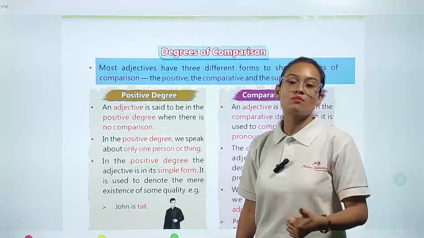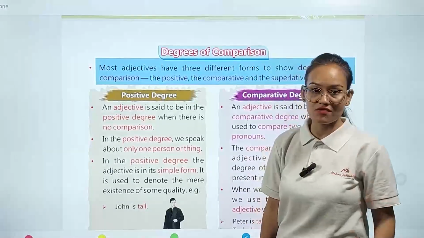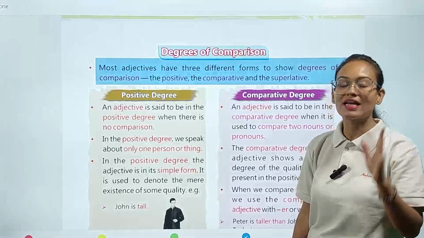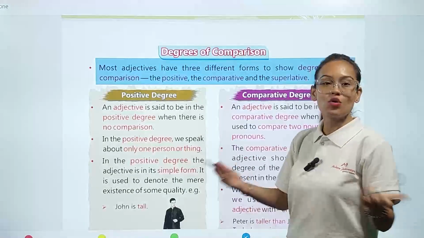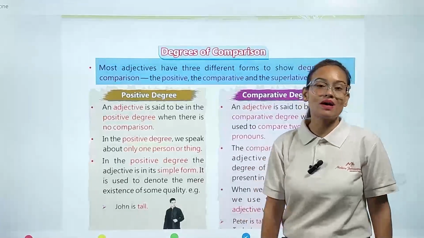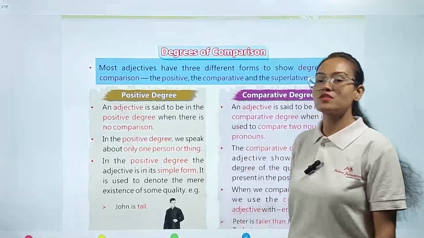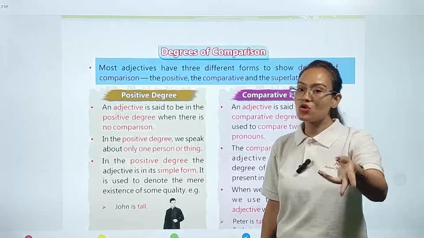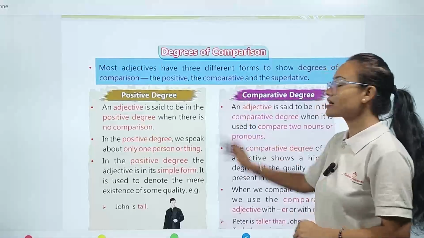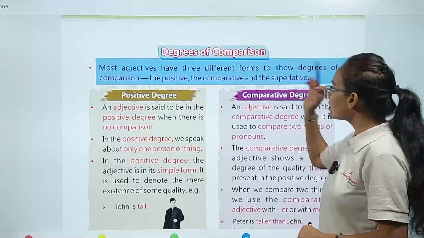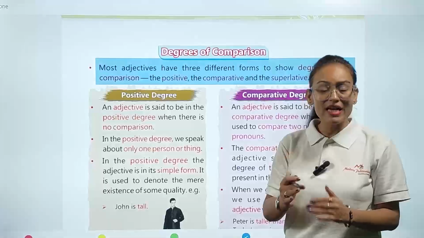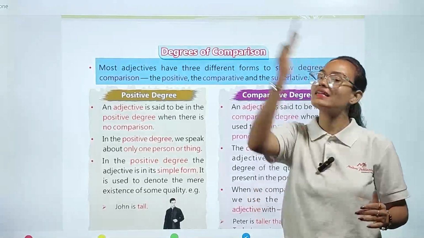So the first degree of comparison always remains in its positive form. Okay, it means here no comparison is made. We are talking about only one thing. If only one thing is present, it means no comparison. It is in positive form. The second one is the comparative degree of comparison. Here, my dear student, the comparison is made between 2 things. If comparison is made between 2 things, then it is called the comparative degree of comparison. The third degree of comparison of adjectives is the superlative degree. Here comparisons are made between more than 2 things.